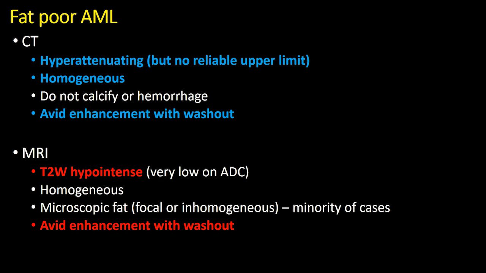Among these features, on MRI, these lesions also tend to be very hypointense on T2 and low on ADC due to their smooth muscle content. And they may show microscopic fat, but this actually occurs in only a minority of cases. It was once thought that the presence of microscopic fat could be a reliable imaging feature to differentiate between fat-poor AML and RCC. However, we now know that this finding is only seen in approximately 1/3 of fat-poor AMLs and is commonly seen in clear cell renal cell carcinomas.